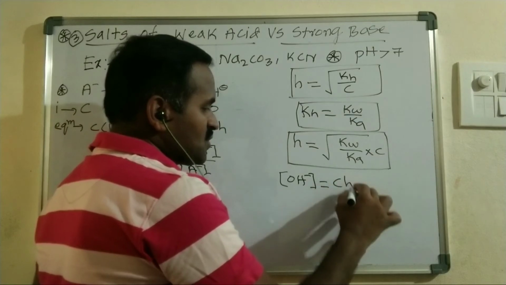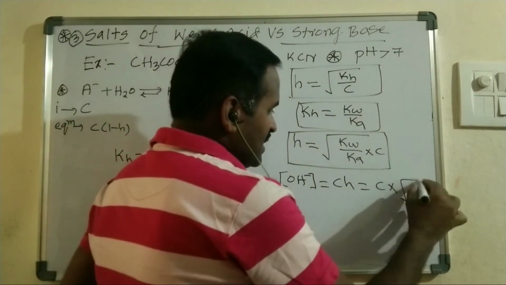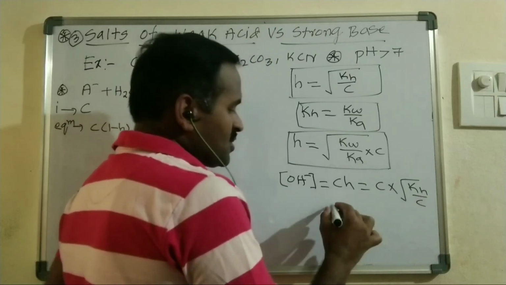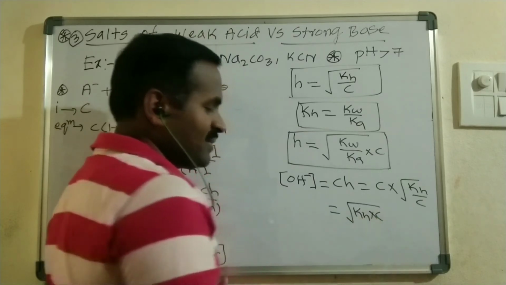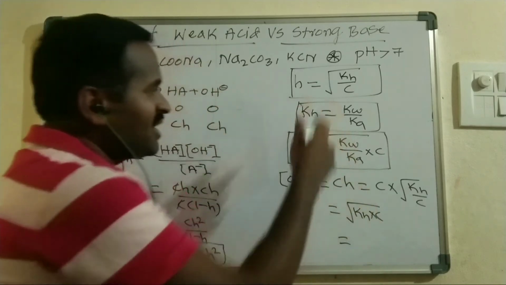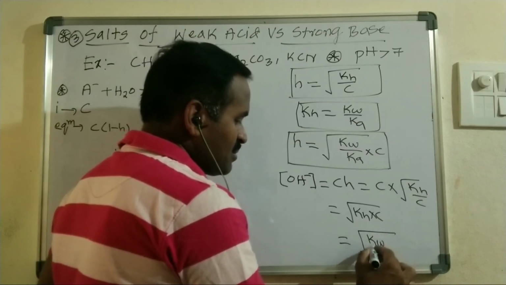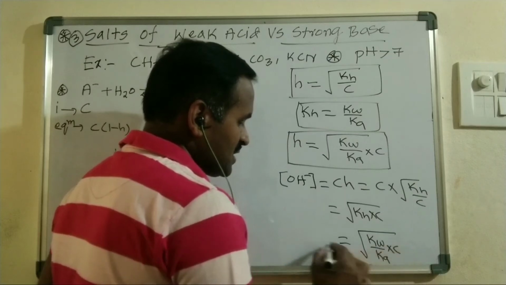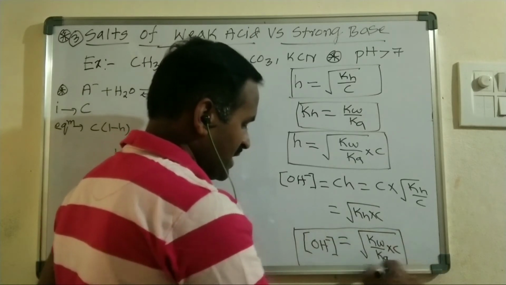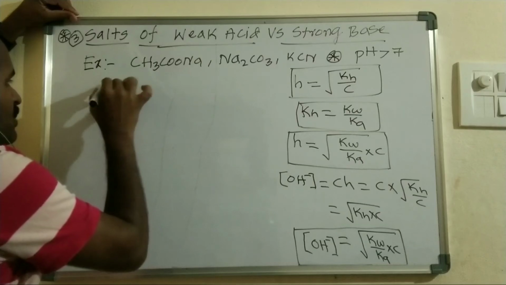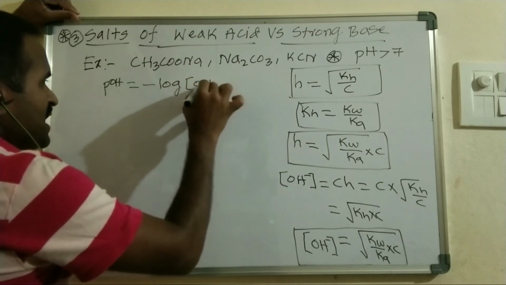OH minus ion concentration is equal to Ch, and for C into h you can write C into the square root of KH by C. Taking this C inside, we get the square root of KH into C. Here you can substitute KH as KW by Ka, so OH minus ion concentration is equal to the square root of KW by Ka into C. This is the formula to find the ion concentration.